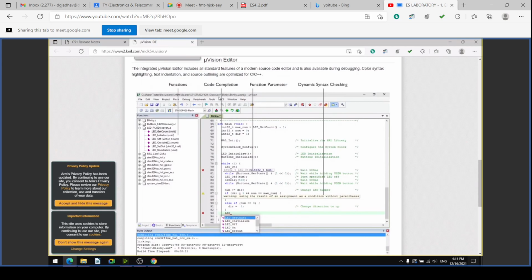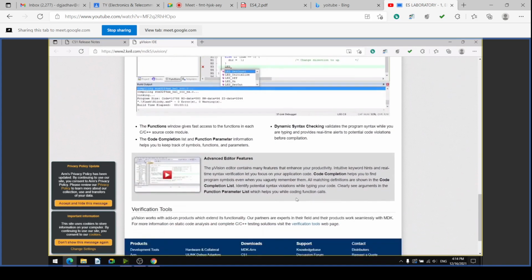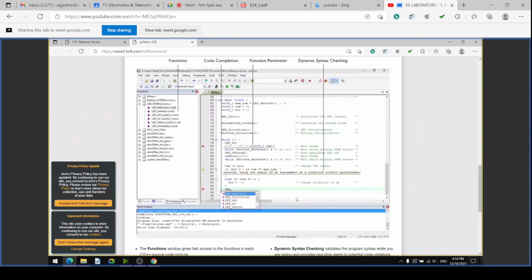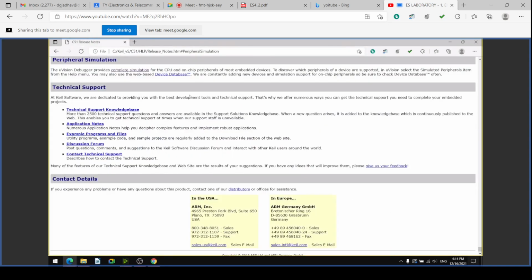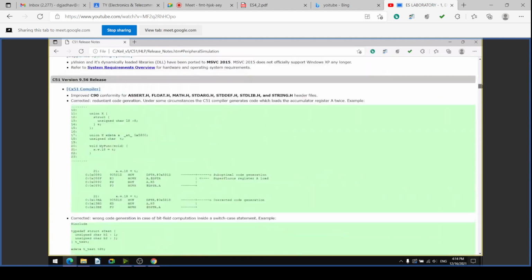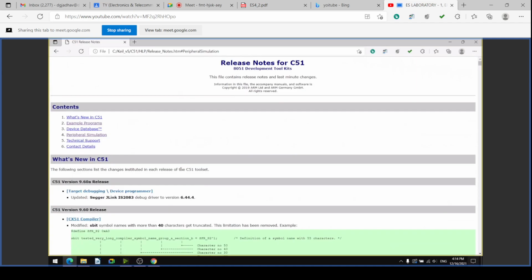The functions, code completion, function parameters and dynamic syntax checking are written. Everything is provided as support in the help. Details of all this are available on the website. You just go through it and you will get this.